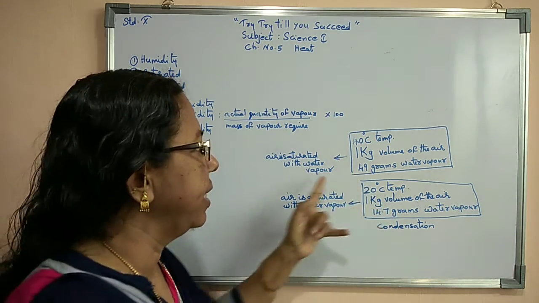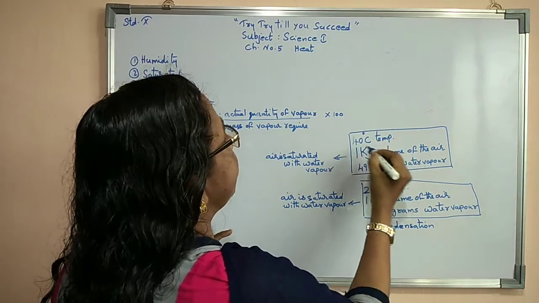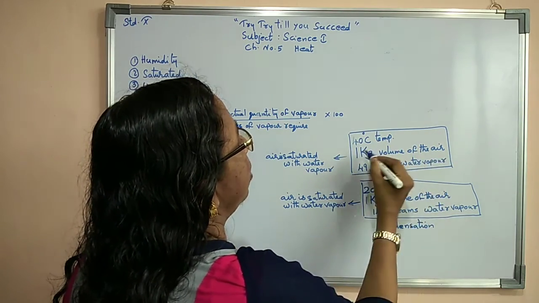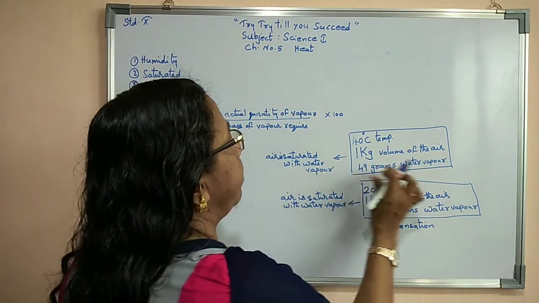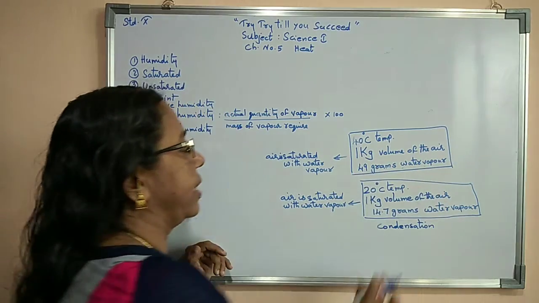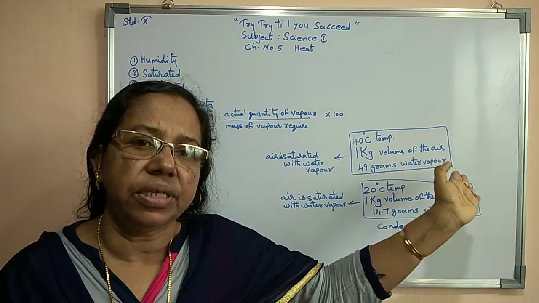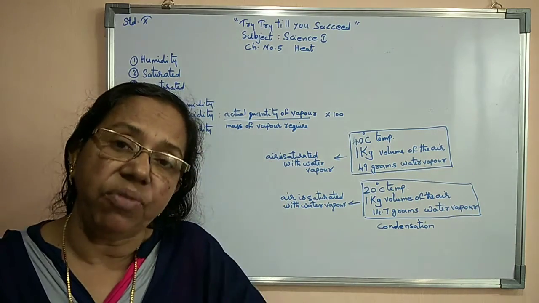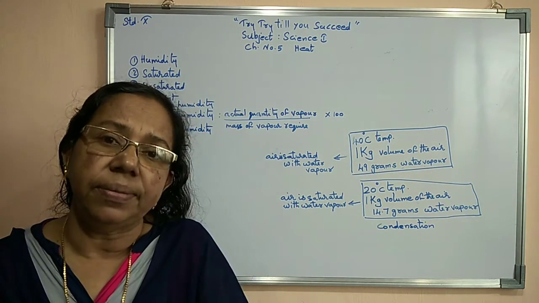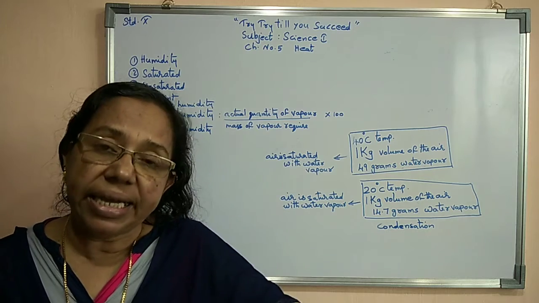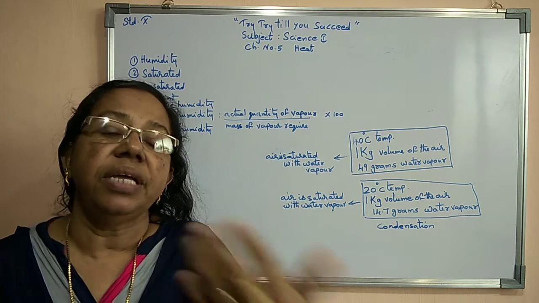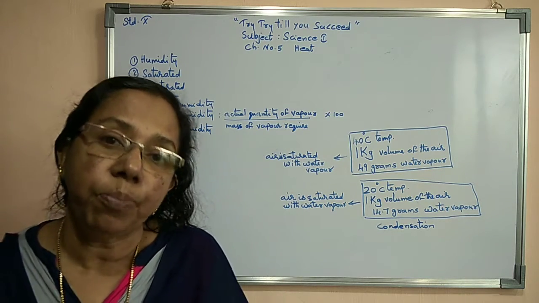Here, at 40 degrees Celsius, 1 kilogram of air can hold at most this much water, so we said the air is saturated with water vapor. So in a given volume of air at a given temperature, if the air is saturated with water vapor, that is the dew point.